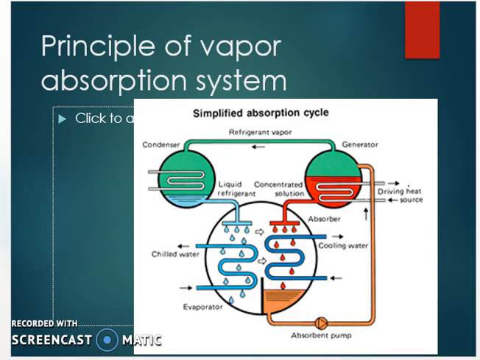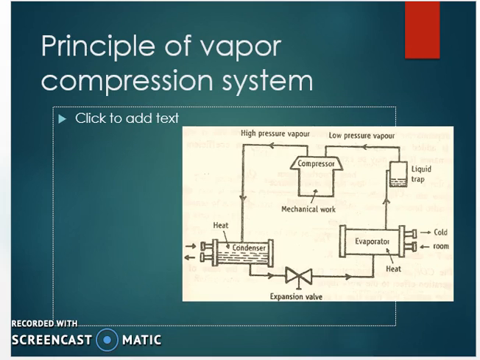So first we'll see the principle of vapor compression system. This system is also known as mechanical refrigeration system. Mainly it consists of sequence of events like condensation, evaporation, compression and condensation again. For these events to take place, various components are required. You can see here on the screen the basic construction of refrigeration cycle. With the help of this diagram, we will see now what is the principle of refrigeration in vapor compression system.